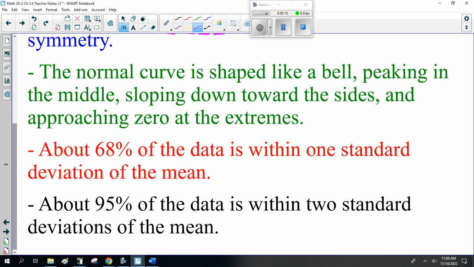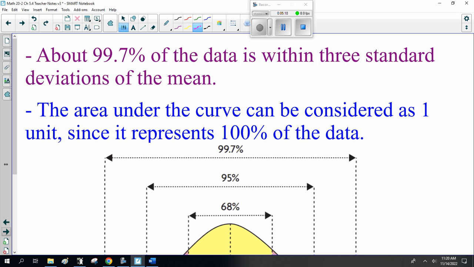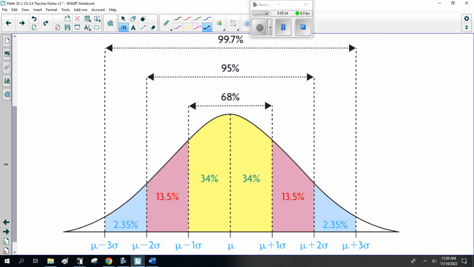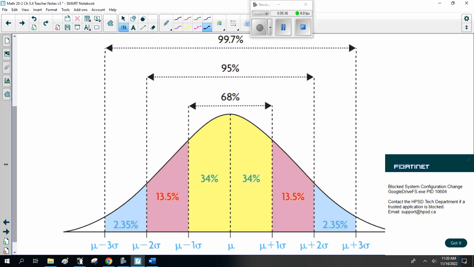About 68% of the data is within 1 standard deviation of the mean. About 95% of the data is within 2 standard deviations of the mean. About 99.7% of the data is within 3 standard deviations of the mean. The area under the curve can be considered as 1 unit since it represents 100% of the data. All right.